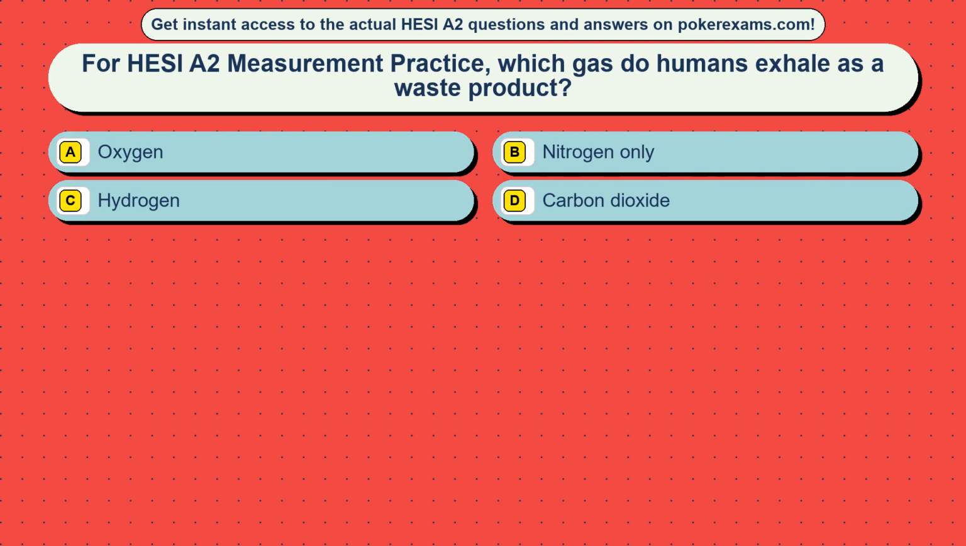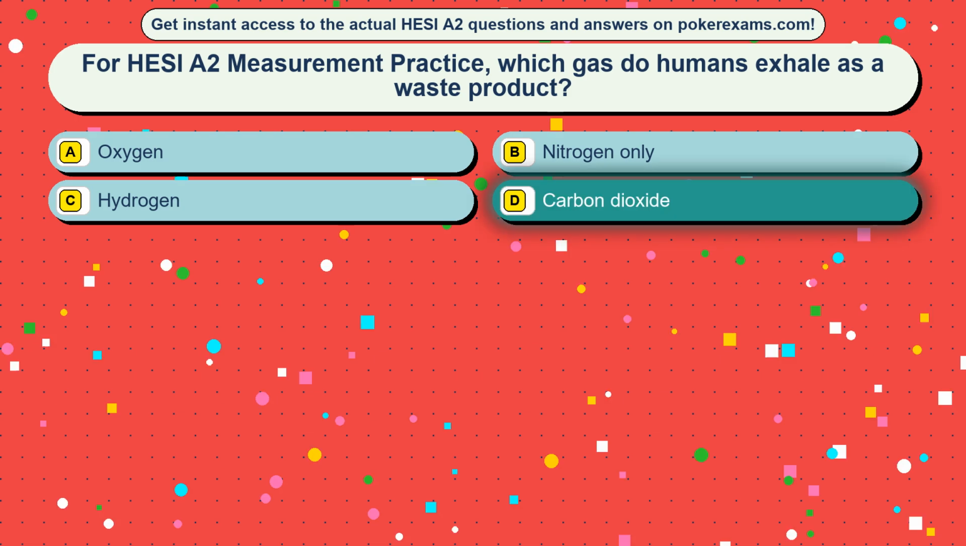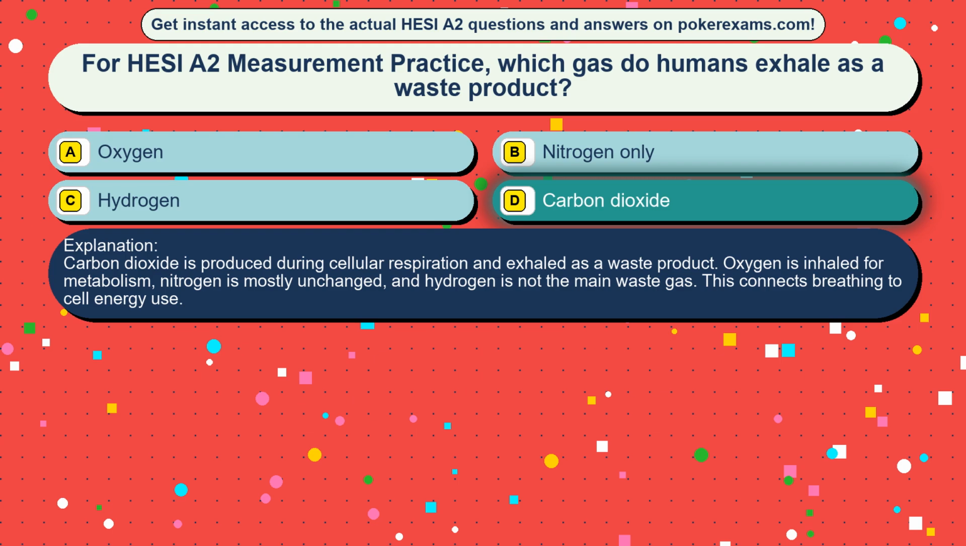Question 2. For HESI A2 measurement practice, which gas do humans exhale as a waste product? Option A, oxygen. Option B, nitrogen only. Option C, hydrogen. Option D, carbon dioxide. The correct answer is option D, carbon dioxide. Carbon dioxide is produced during cellular respiration and exhaled as a waste product. Oxygen is inhaled for metabolism, nitrogen is mostly unchanged, and hydrogen is not the main waste gas. This connects breathing to cell energy use.